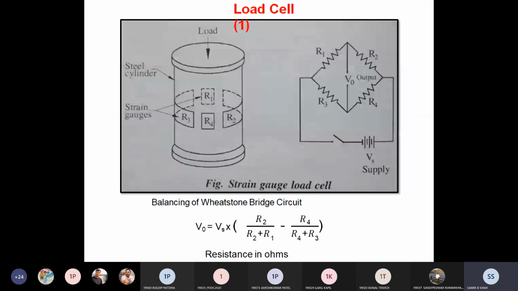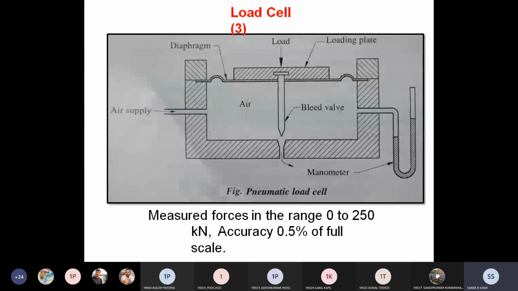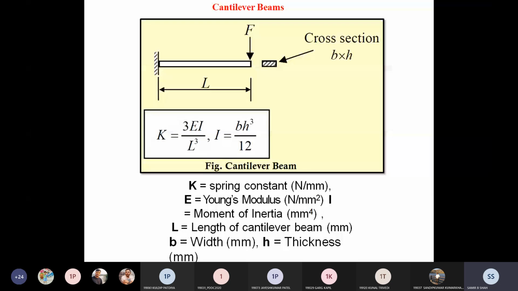Another one is the cantilever beam, where we have to apply the force and the length is known, so we have to find the F. There is an equation that we learned in strength of materials also.